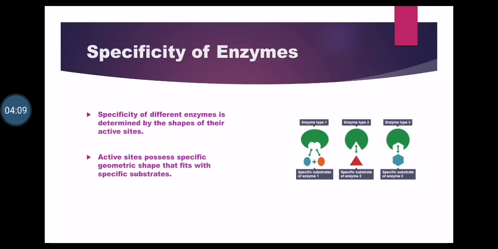It will not happen that enzyme 3 will bind with the substrate of enzyme 1, and enzyme 1 will bind with the substrate of enzyme 2. Rather, every enzyme, according to its own specific active site shape, will bind to its particular substrate, and this describes the specificity of enzymes. Here our chapter ends. Now we will move on to the exercise.